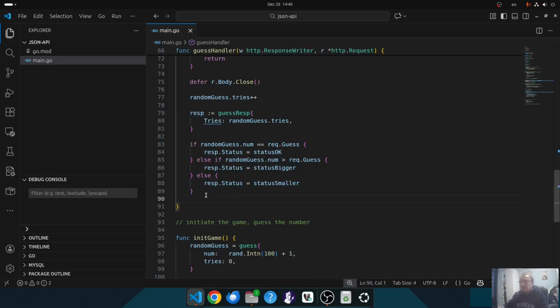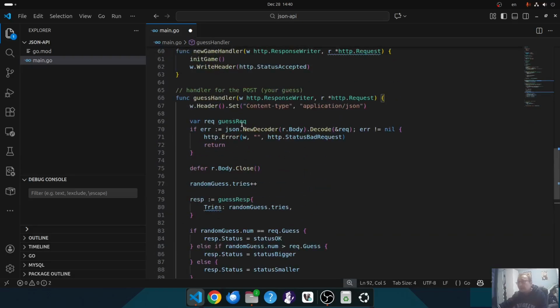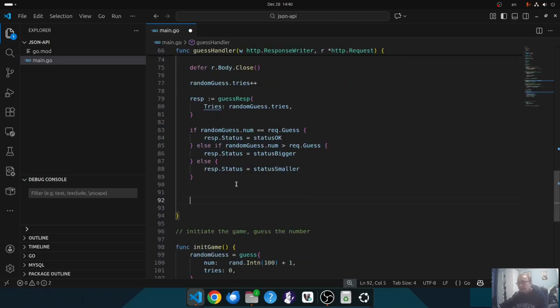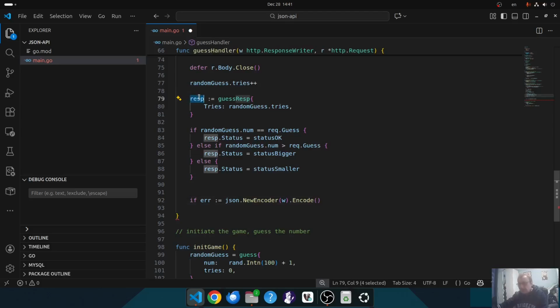Let's see how I will send this out. I can use the JSON again, similar way like I did here with the new decoder. I'm just going to call the new encoder. So if err equals JSON new encoder, I can provide the response writer, and I can call the encode function. I can pass what I want to encode, which is the response I previously defined. I don't need to use the pointer here because it will not be modified.